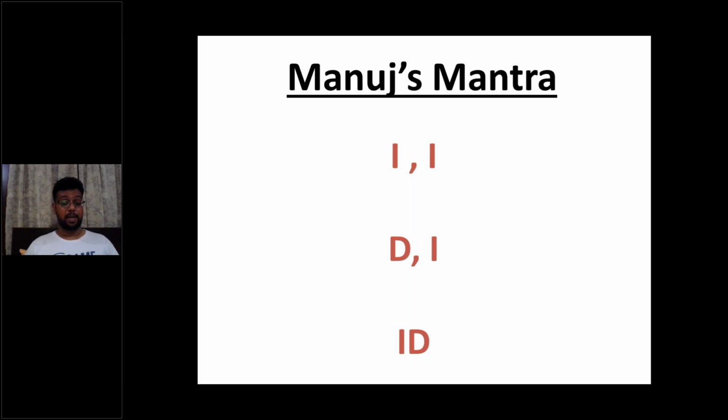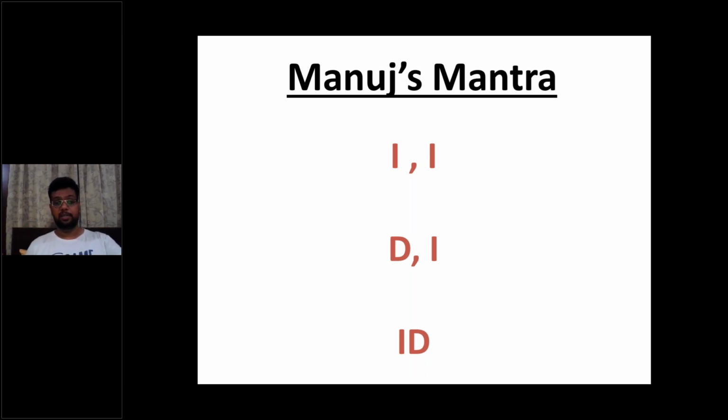And if you have an independent clause and a dependent clause, that is ID, put no comma in between. In ID, that is identity, you place no comma before FANBOYS.